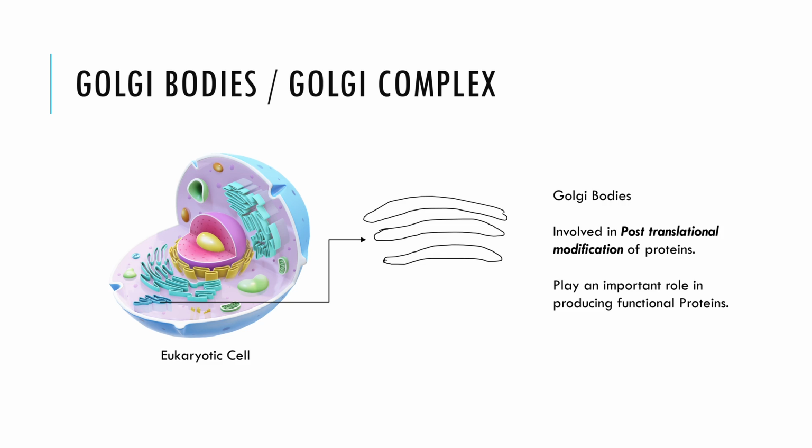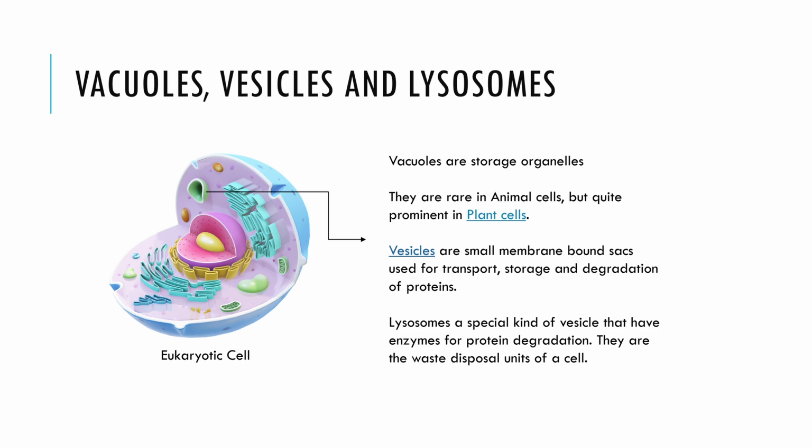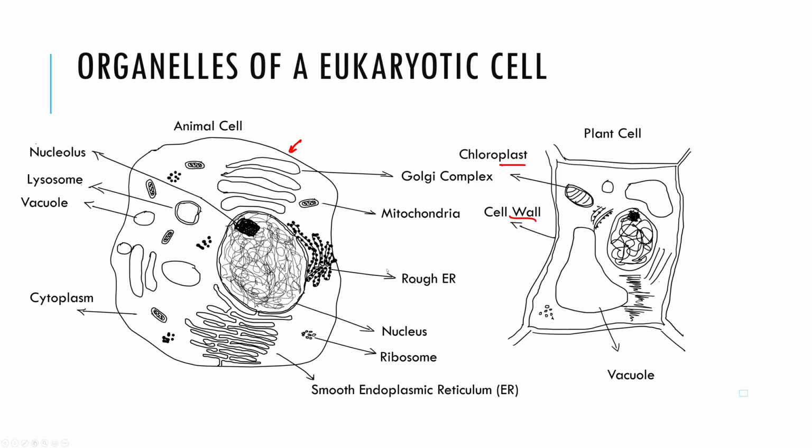What happens next? Well, they can be either stored in membrane-bound sacs called vesicles until they are used, or there are also storage organelles for other essential molecules known as vacuoles. Vacuoles are rare and generally smaller in animal cells, while plant cells have more prominent vacuoles, which could be up to 50 to 90% of the cell. Plant vacuoles contain cell sap, amino acids, proteins, starch, etc.